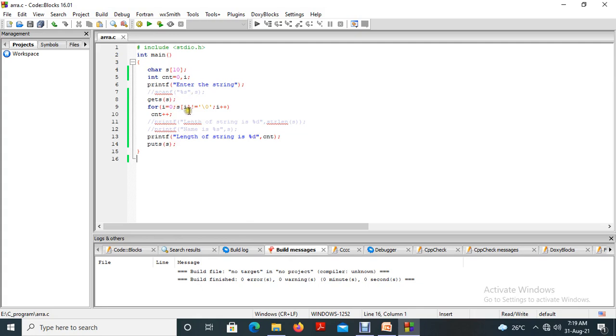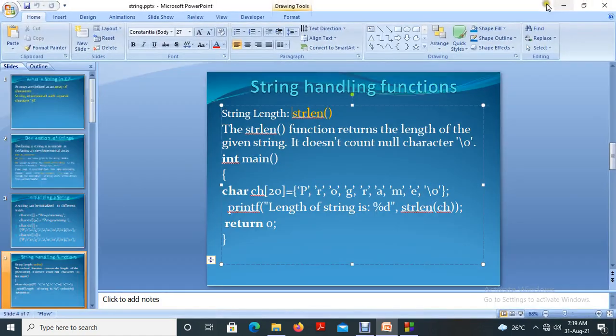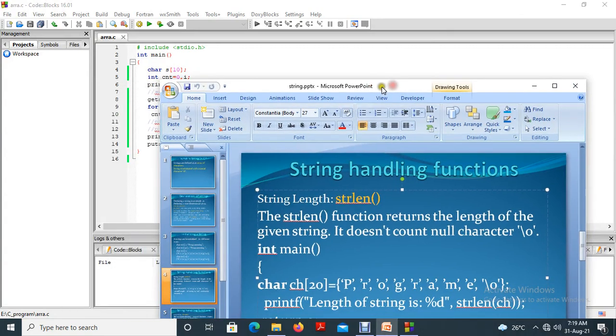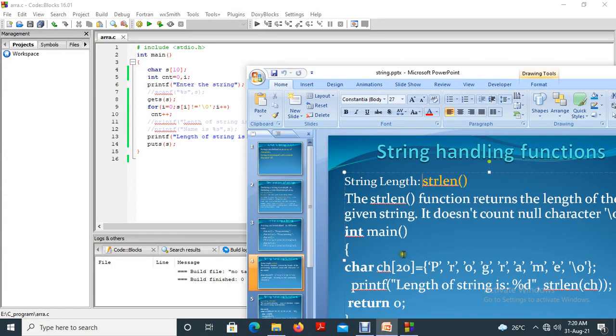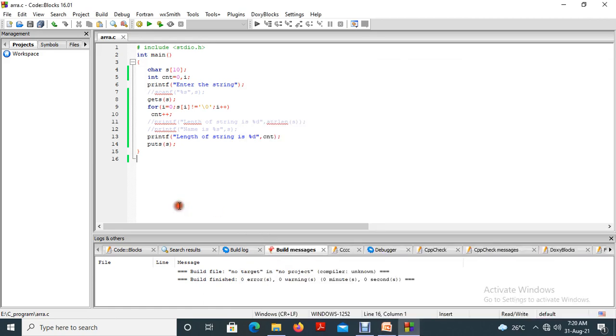The length of the string, for example, consider this is a string. So what I did is, for i equal to 0, s of i, s of 0 not equal to null. In this case, s of 0 is what? It is the first character. Consider this is s. So just consider this statement. Normally, I will explain it.